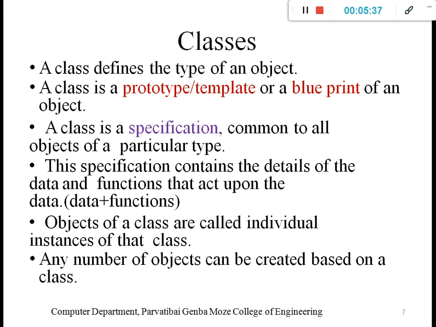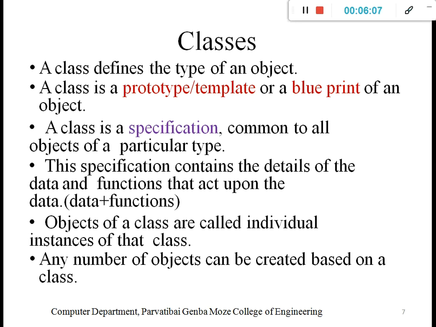That is simply the class. A class is a specification common to all objects of a particular type. A class contains the specification, like car name, car model, car color. This is the specification about the particular object, and that comes under the class.